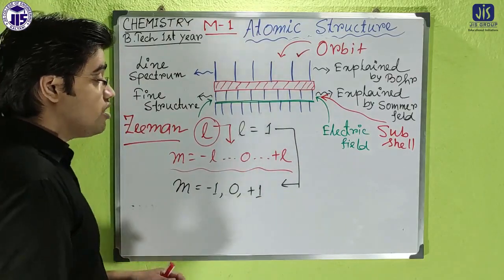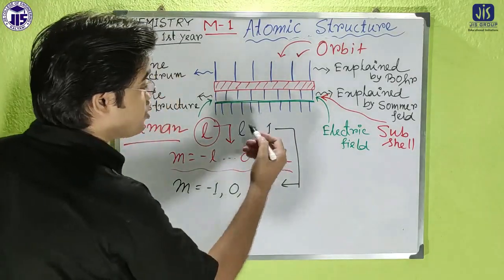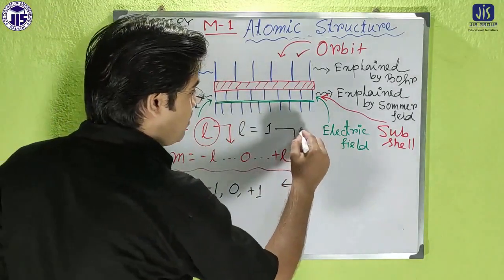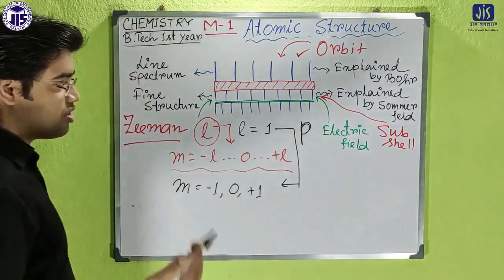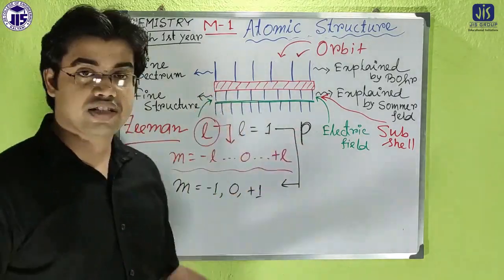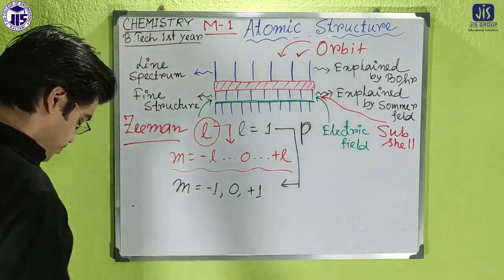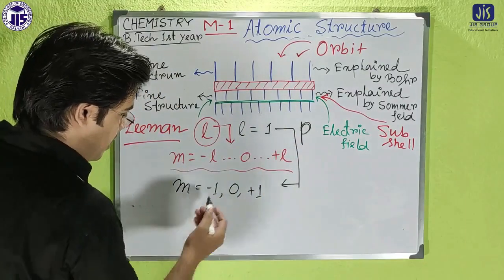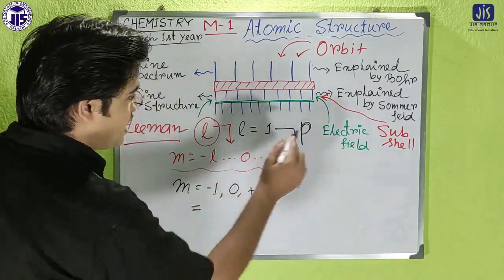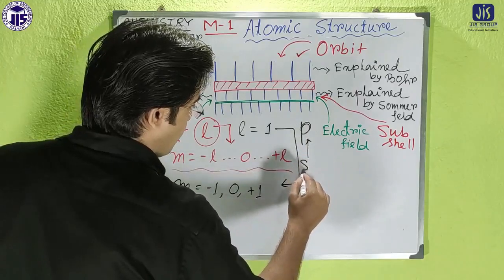And I already told you in the previous class that L equal to 1 means it is the p subcell. Now if it is the p subcell, then obviously here in case of p, it is the p subcell.